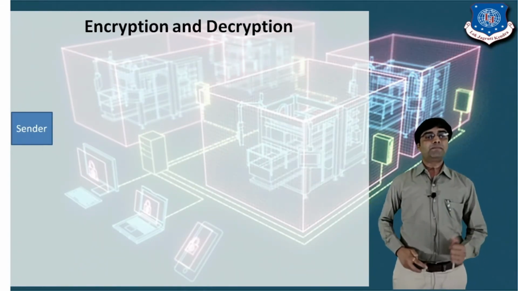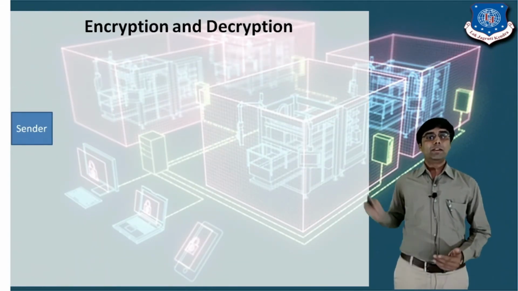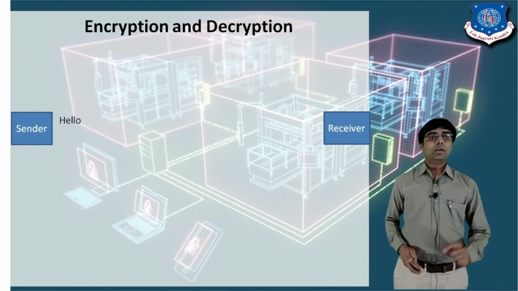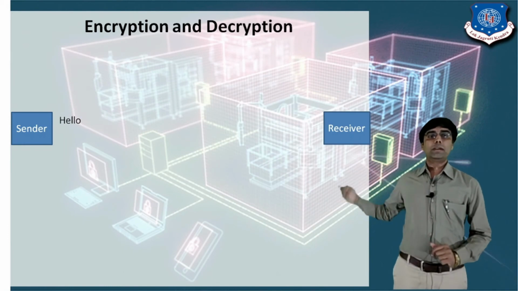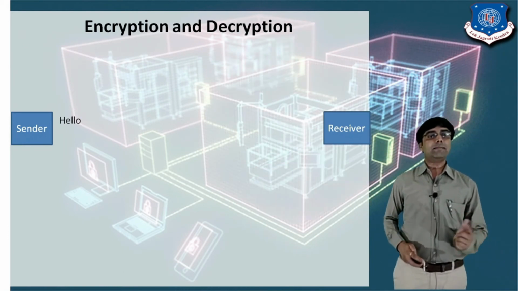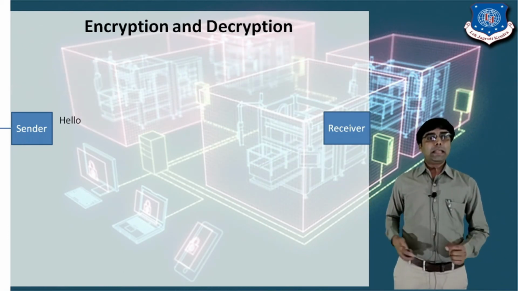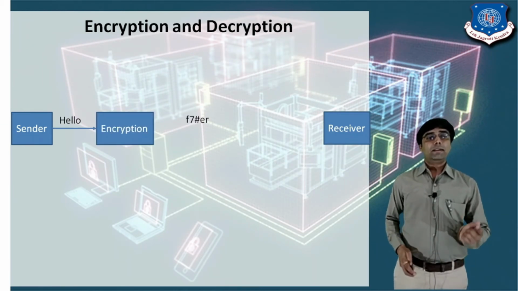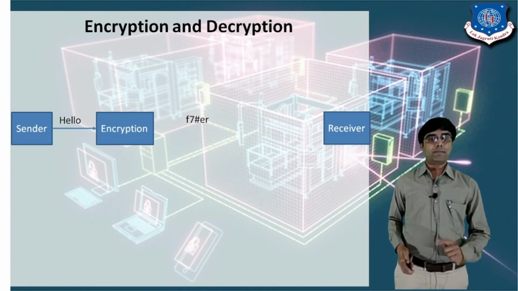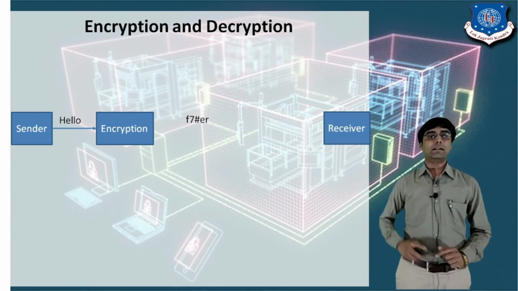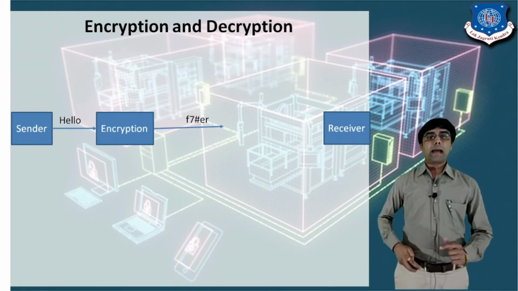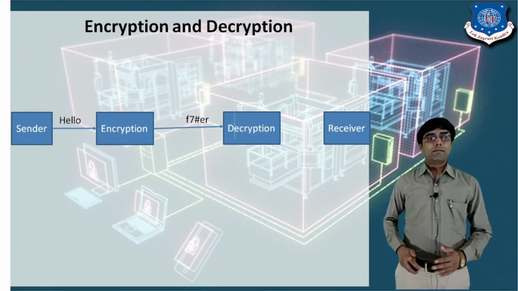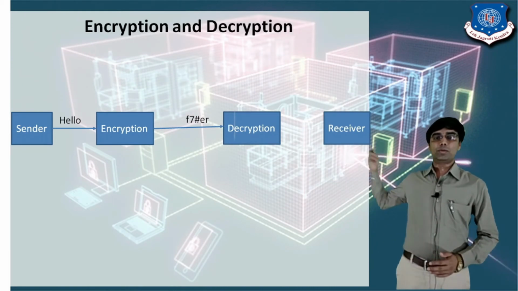Encryption means that I want to secure my message. So here the sender sends the message to the receiver, so the sender sends hello to the receiver. Before sending the message, the sender applies the encryption algorithm with the key, so it converts your message into an unreadable format. This is the unreadable message, right? And after applying the encryption, the sender sends the message to the receiver.